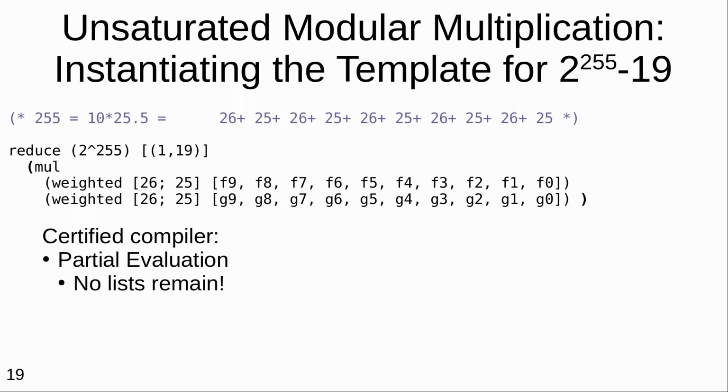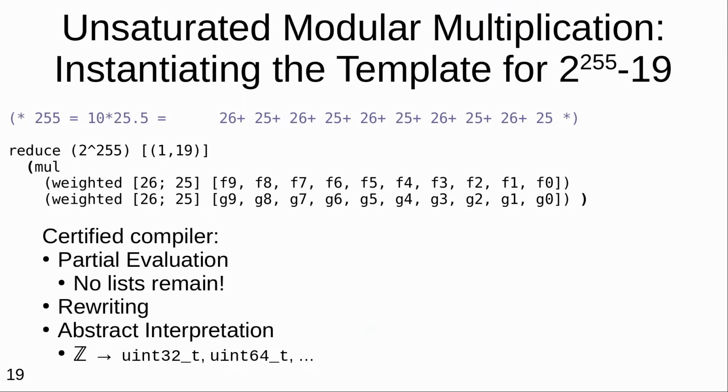And on this pathway, there is really a certified compiler that does first partial evaluation. It takes functional programs and reduces away all pattern matches on lists that are known at compile time and so on. And then a library of rewrite lemmas gets applied to speed up the program. There are simple arithmetic operations similar to what LLVM would do, but they all get applied on mathematical integers. And the next step is to perform abstract interpretation on the individual values over the positions of our bignum and generate machine integers that are appropriately large to fit that number while still being performant.